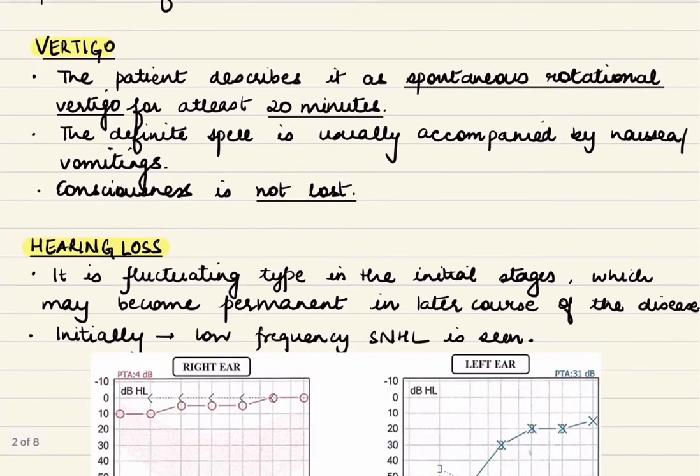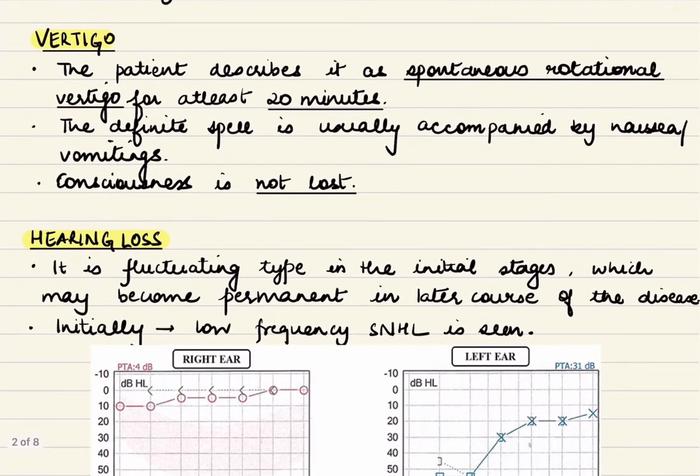Now, coming to the vertigo part, the patient describes it as spontaneous rotational vertigo, which lasts for at least 20 minutes and it may last up to 24 hours as well. And this spell is usually accompanied by nausea and vomiting. Other autonomic disturbances like impending doom or sweating may also be there. However, consciousness is not lost in this episode.